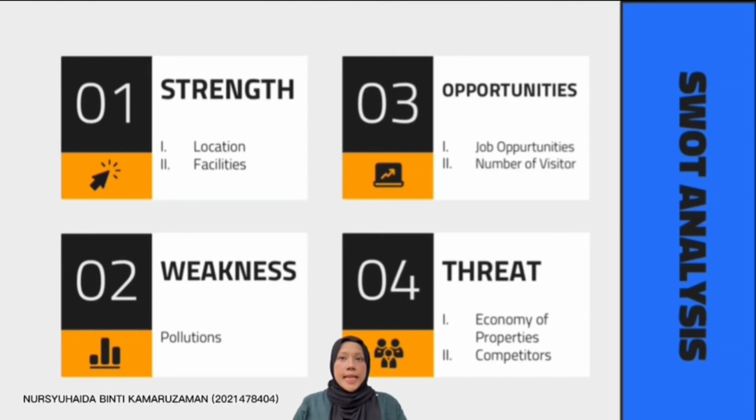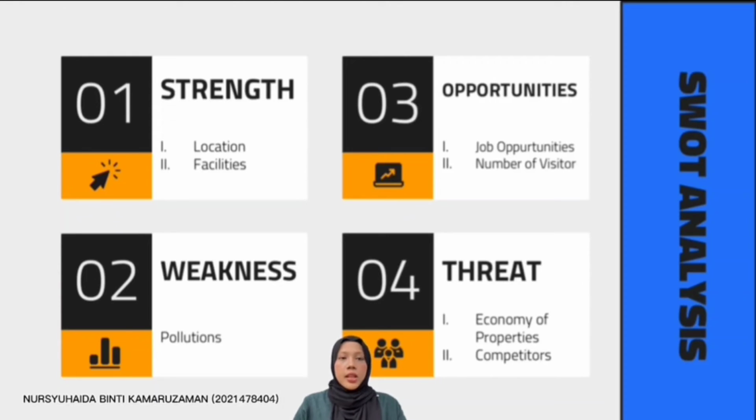And for the opportunities, the first one is the job opportunities. With development including commercial areas such as shop offices, not only residential, the owners of the shop offices can open their businesses such as a restaurant, repair shop, or anything related, and they will need more staff or employees to grow their business. Next is the number of visitors. Due to the strategic location of the subject property, there will be a higher number of visitors.